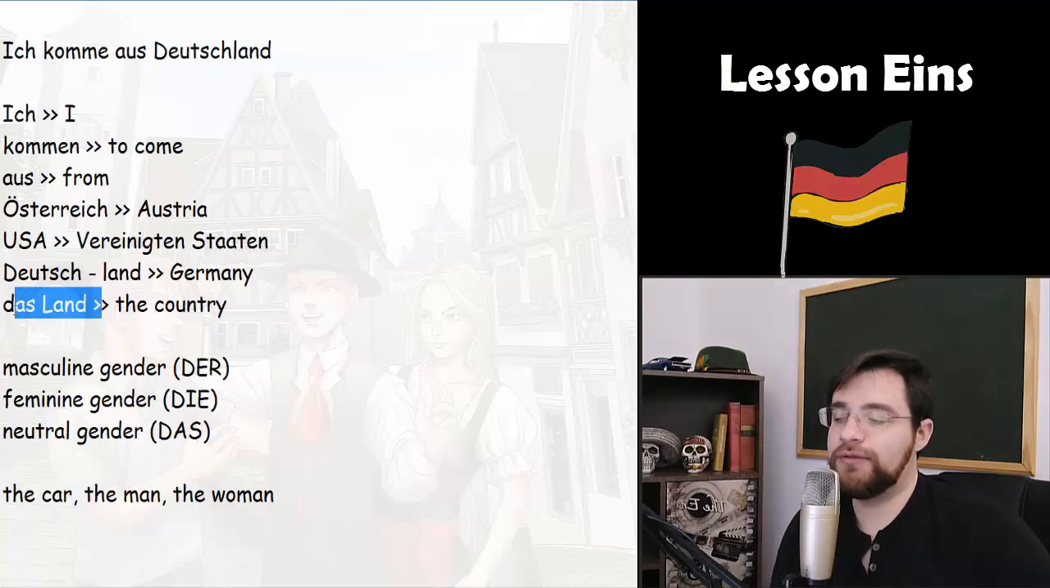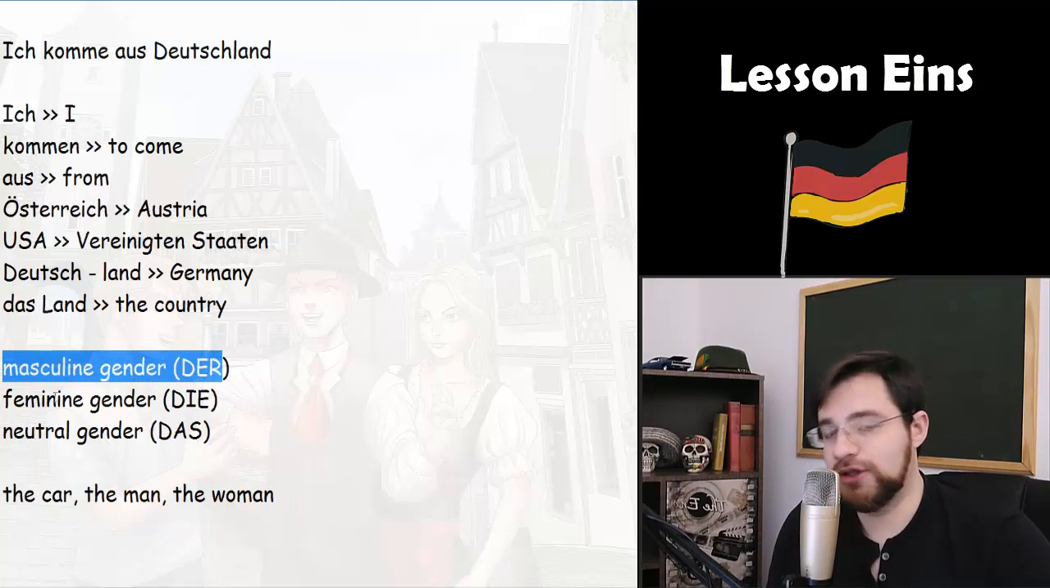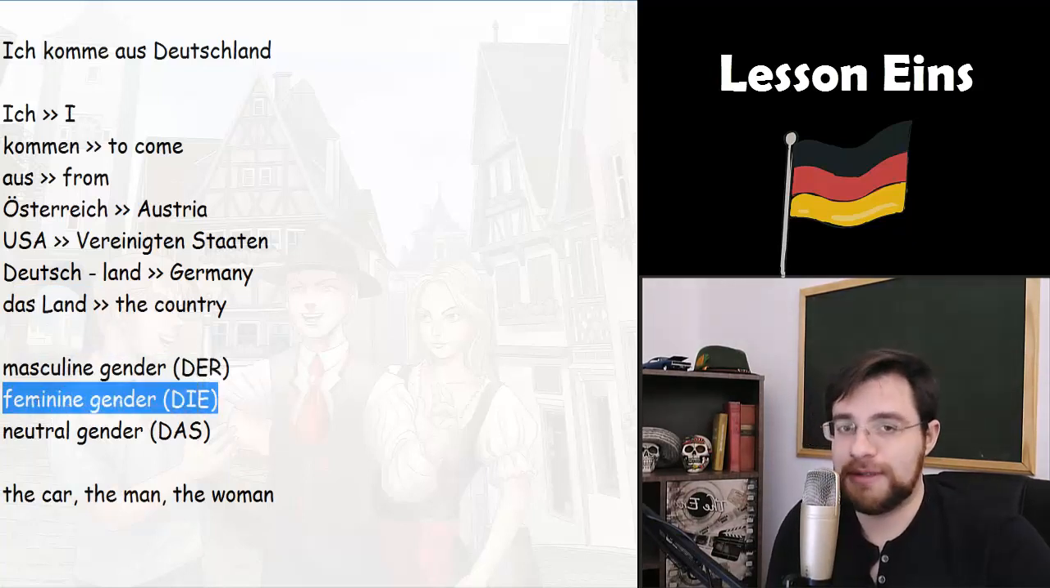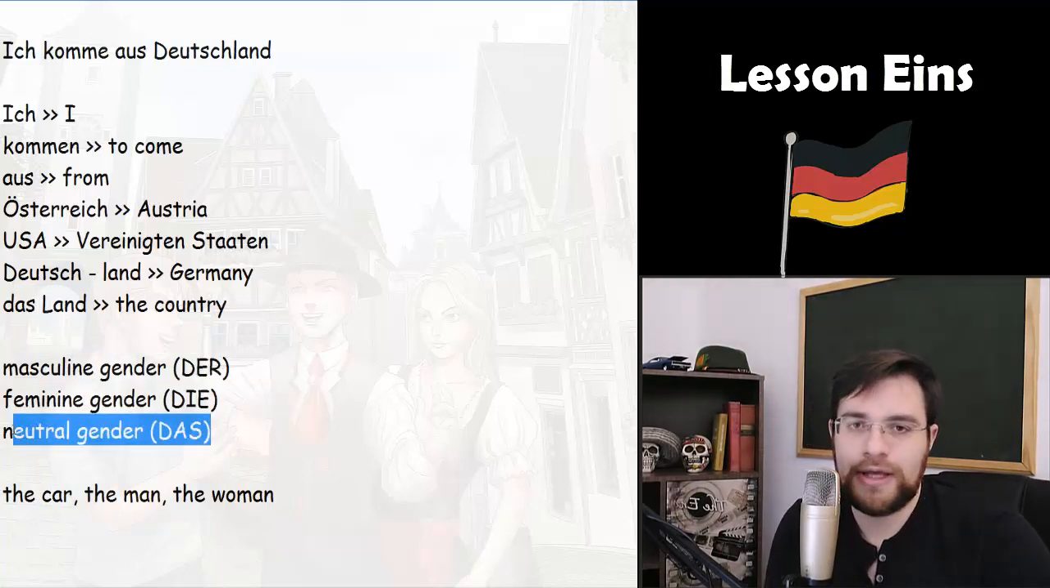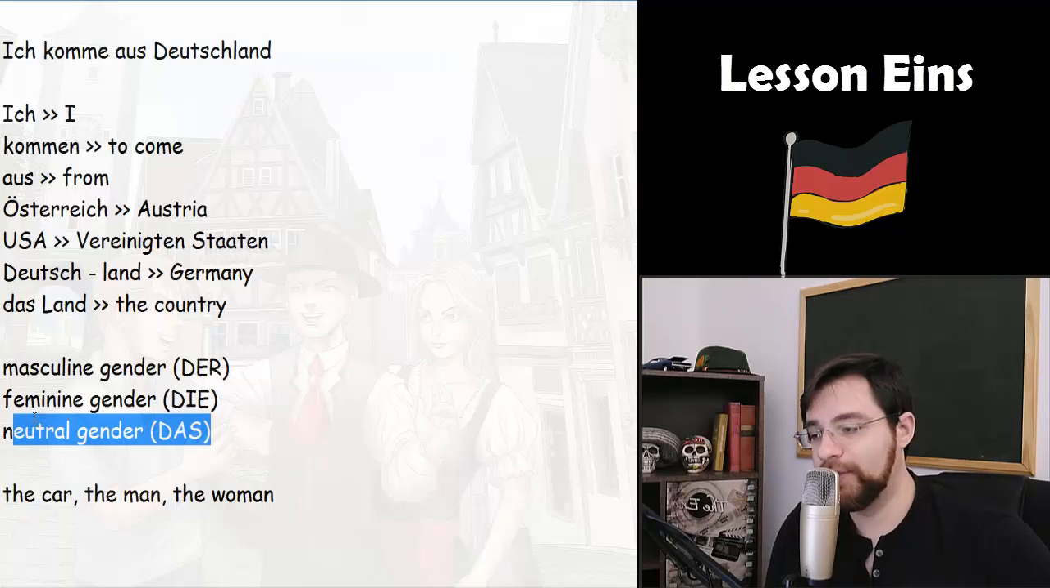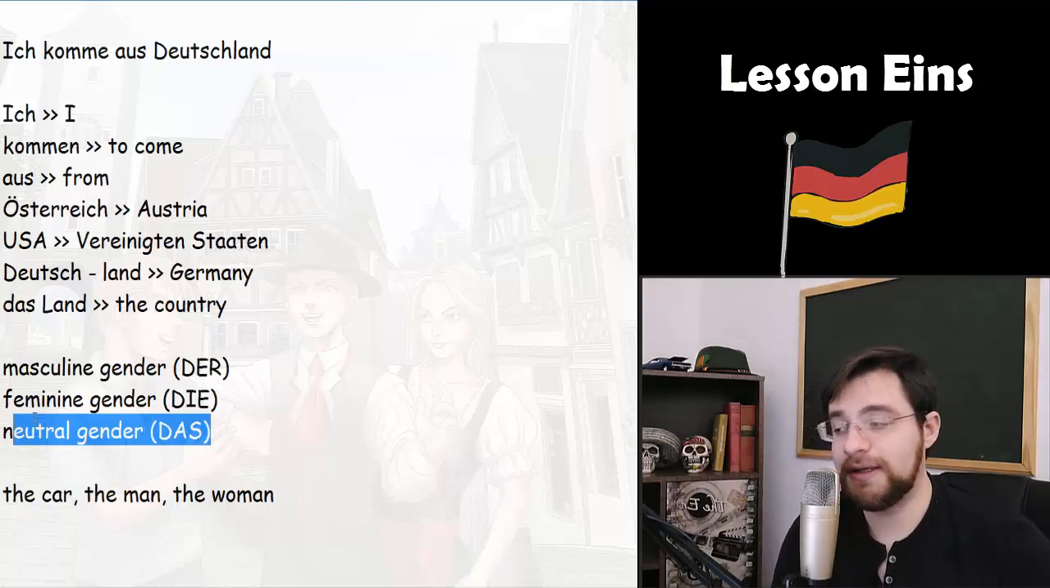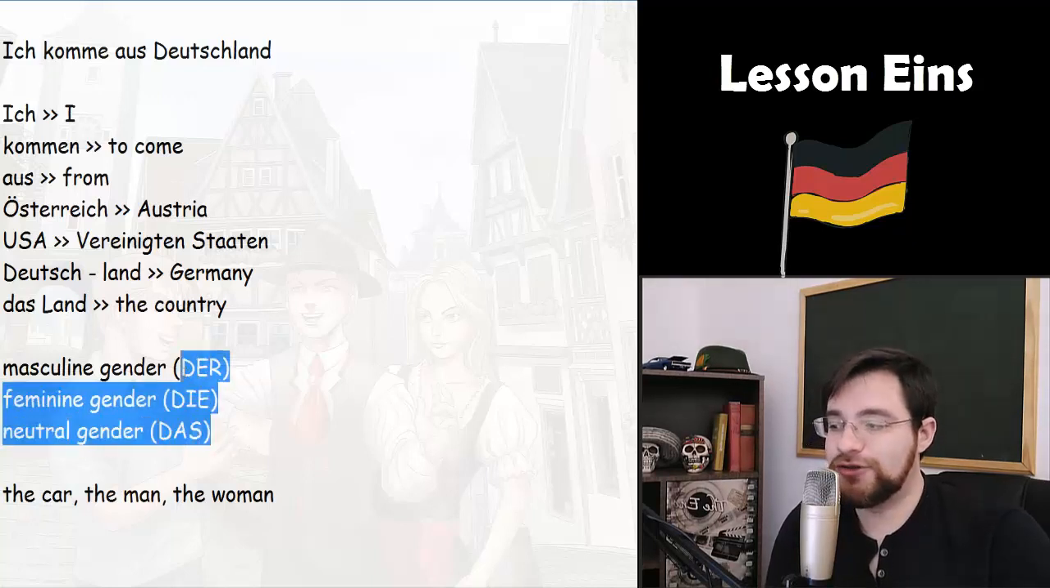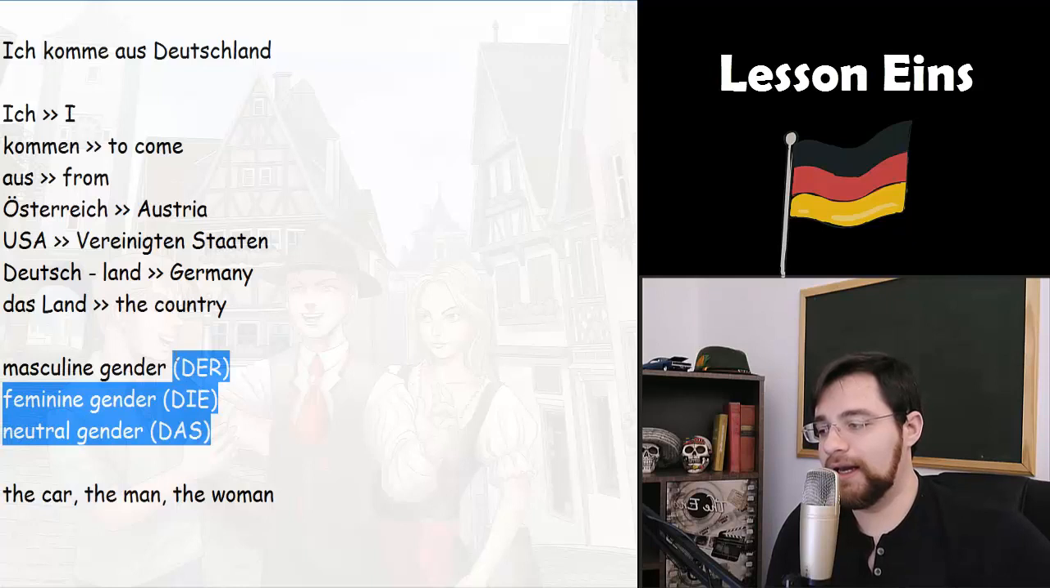But you can use different colors for them. For example, you can use blue for masculine gender, pink for feminine gender, and black or green for neutral gender. It will make the memorization easier, but it's absolutely normal to change these articles at the beginning. You don't need to worry about this, okay.